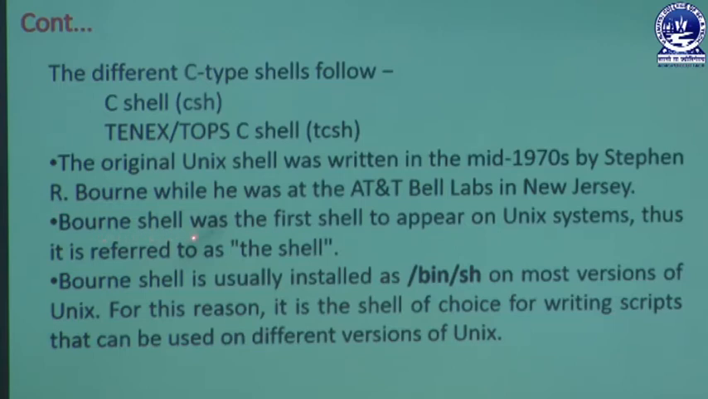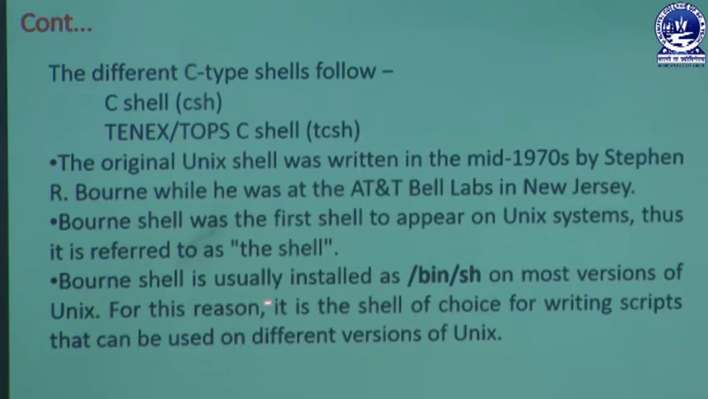So that Bourne shell was the first shell to appear on Unix systems. Whenever scientists developed the system known as the Unix operating system, in that Unix operating system we had the beginning shell, known as the Bourne shell. So thus it is referred to as the shell. According to that shell we are going to discover what are the different shells also used in different parts of our Unix system.